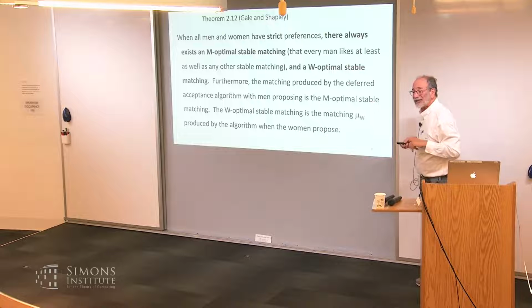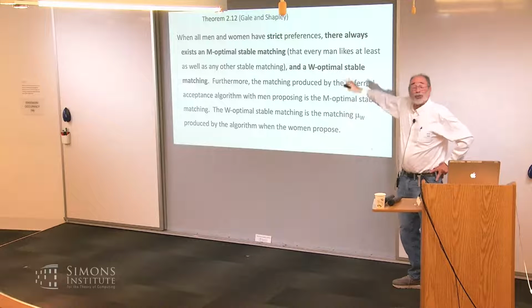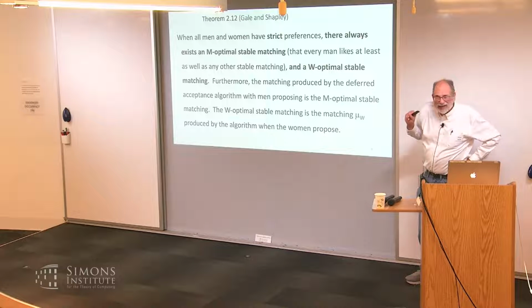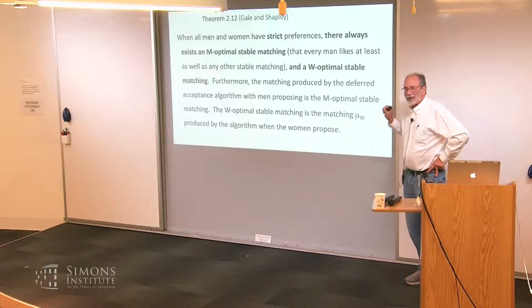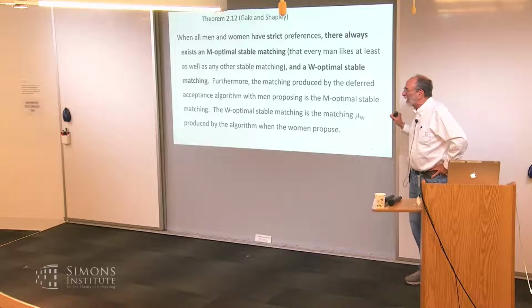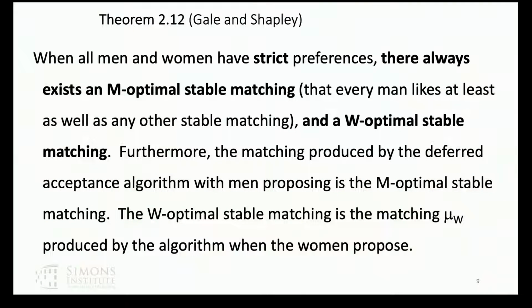Okay, any other lacuna? Okay, so furthermore, said Gale and Shapley, that outcome is an optimal stable matching for the men in a very strong sense. It gives each man their most preferred match that they could get at any stable outcome.